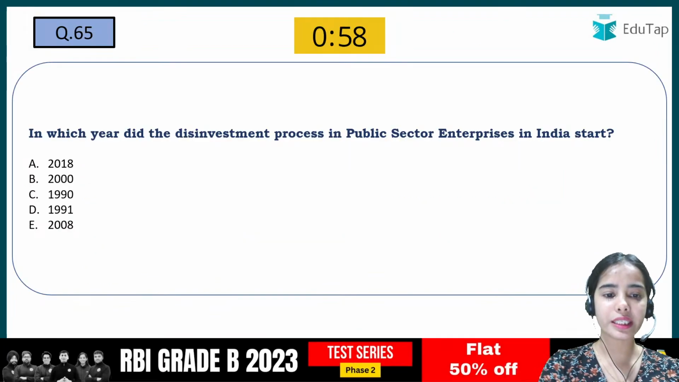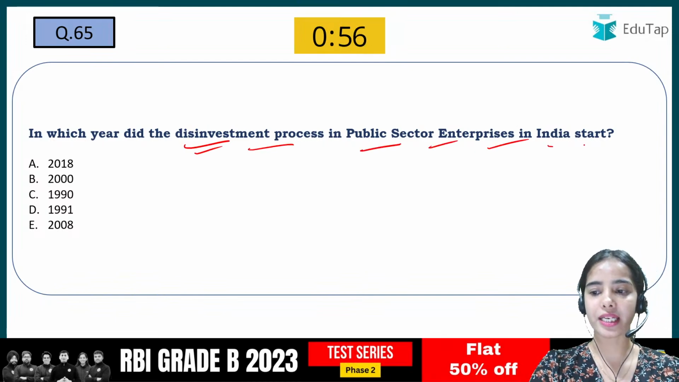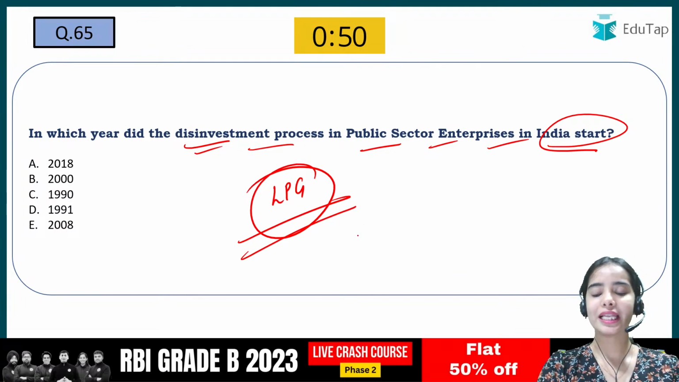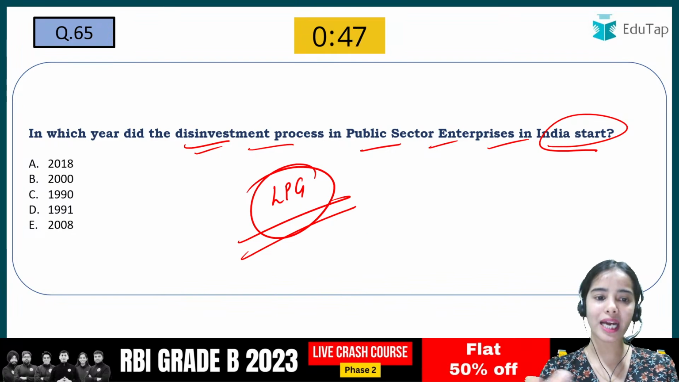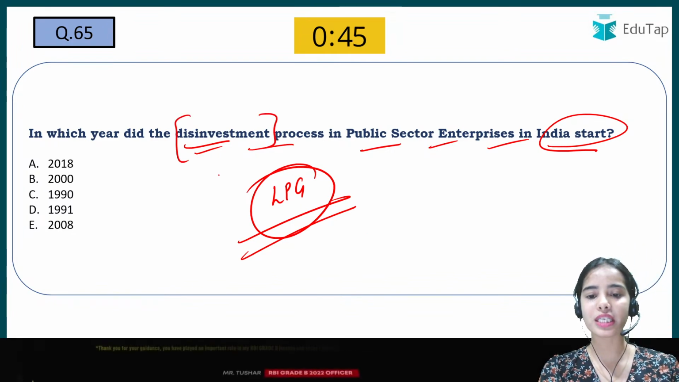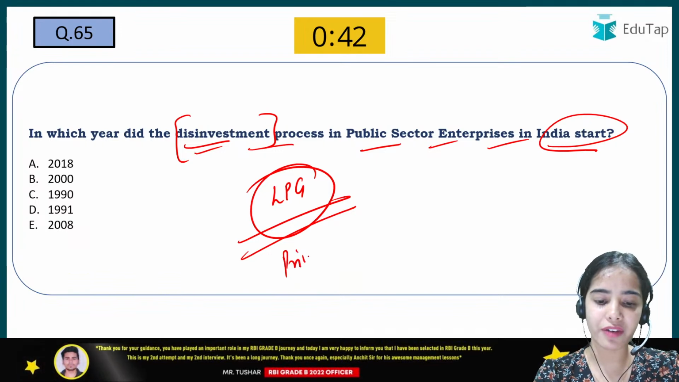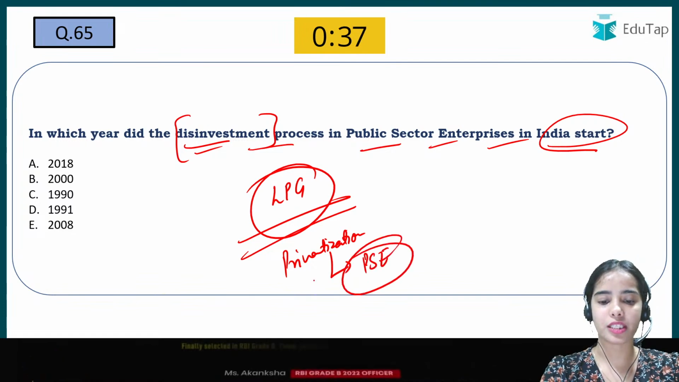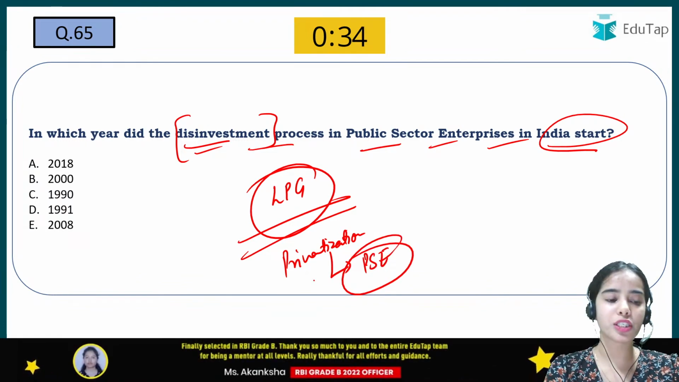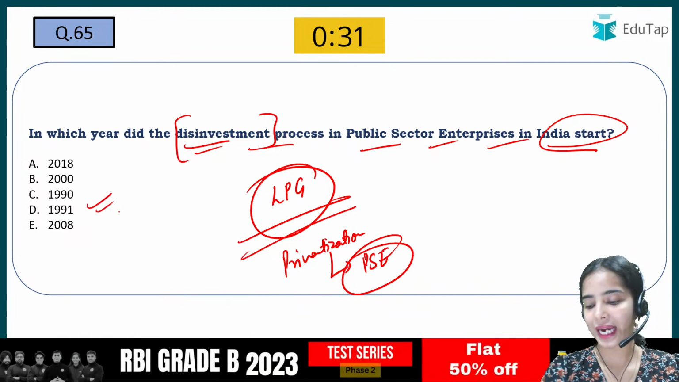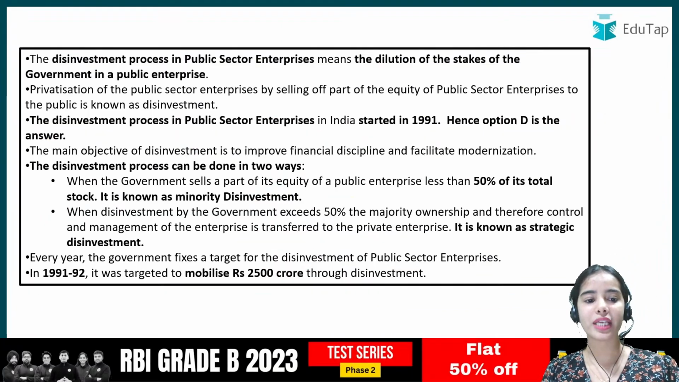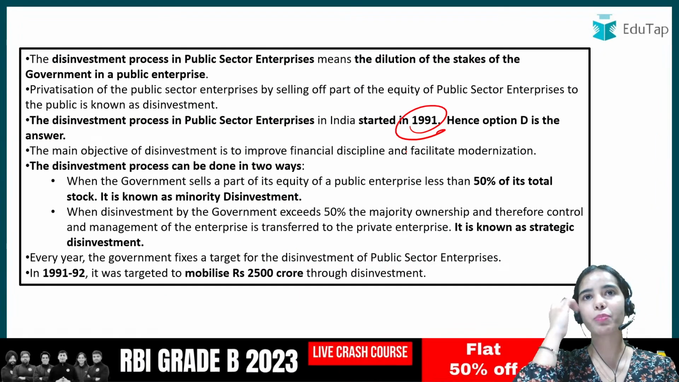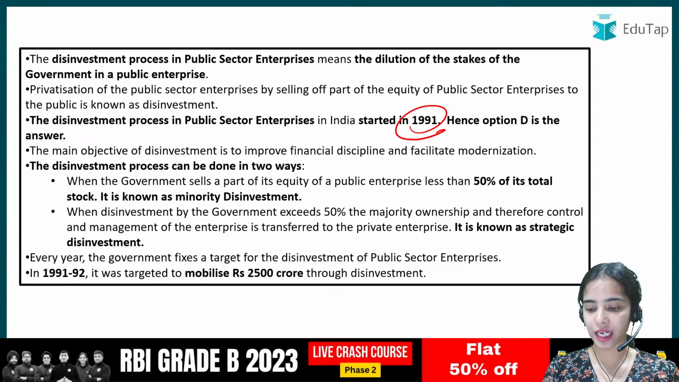In which year did the disinvestment process in the public sector enterprises in India start? I hope you remember the liberalization, privatization and globalization movement that started in which year? So you have to remember that, and you will understand that the disinvestment process in the public sector enterprises was under the privatization, that we have to privatize the public sector enterprises. So this privatization, this disinvestment process started in India from 1991. Okay, so the LPG reforms, the economic reforms were brought in 1991, and the disinvestment of the public sector enterprises started in 1991.